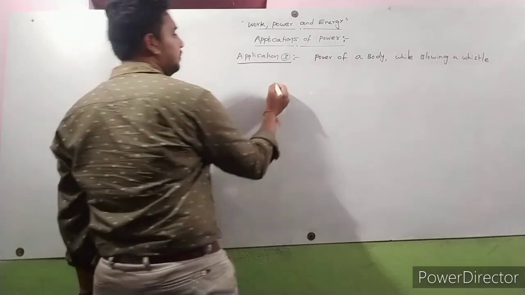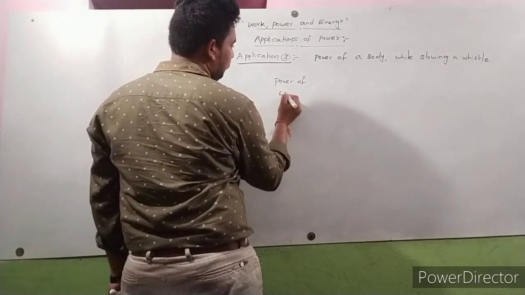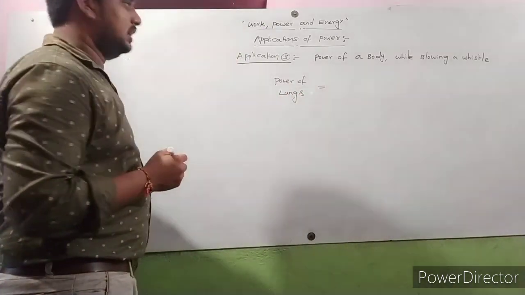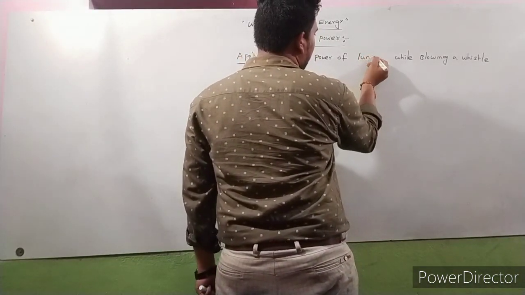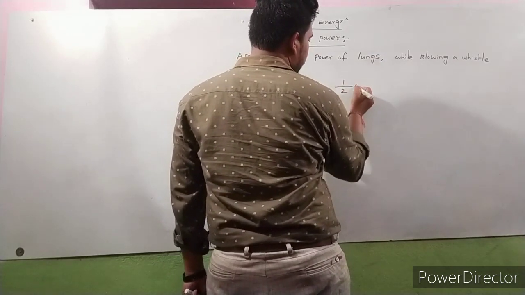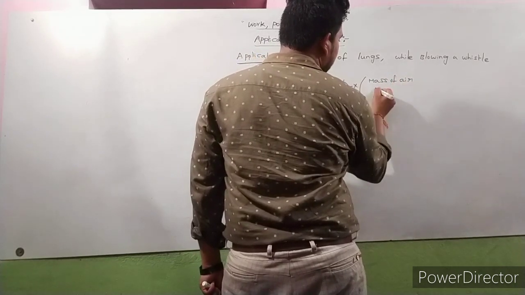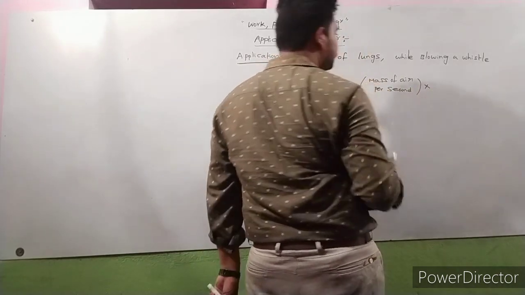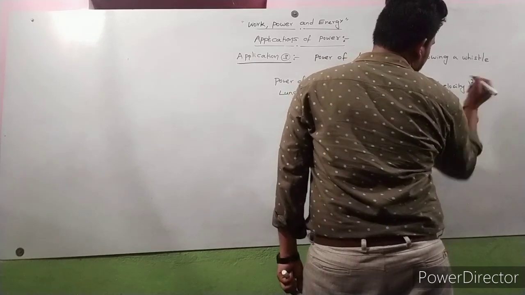Here the power of the boy means the power of lungs. Power of lungs while blowing a whistle is equal to half into mass of air per second into velocity square.